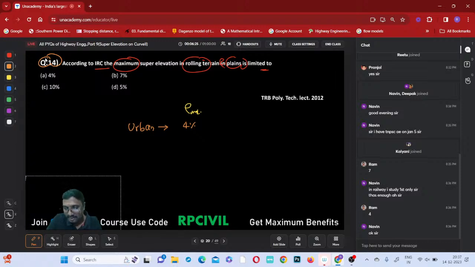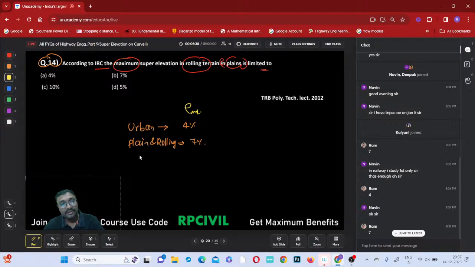Okay, increase the quality. Now if it is plain and rolling terrain, what is the value of this maximum super elevation? It is 7%, na? Yes. And now in case of this hilly terrain, what is it you can say? In case of hilly terrain it is 10%, na? And